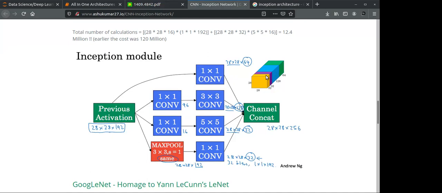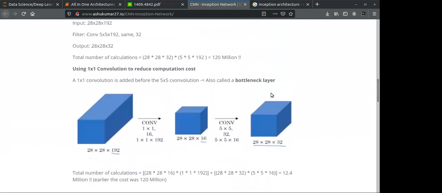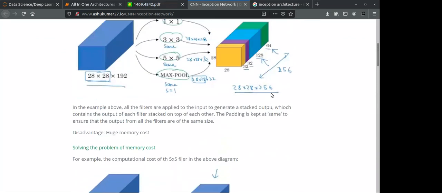Depth is not going to affect your concatenation, but height and width should be the same. If you want to perform concatenation, you need the same height and same width. Change in the depth is valid, so there is no issue with that.